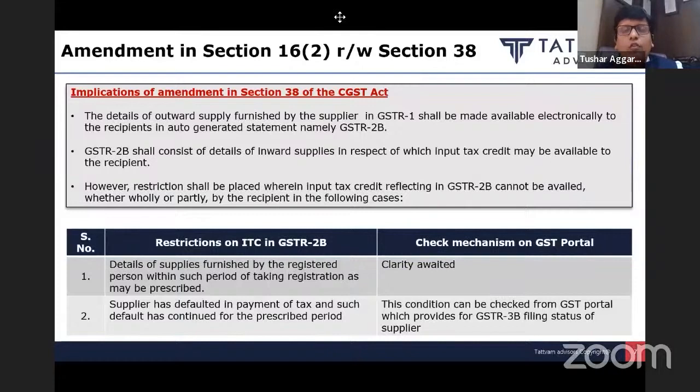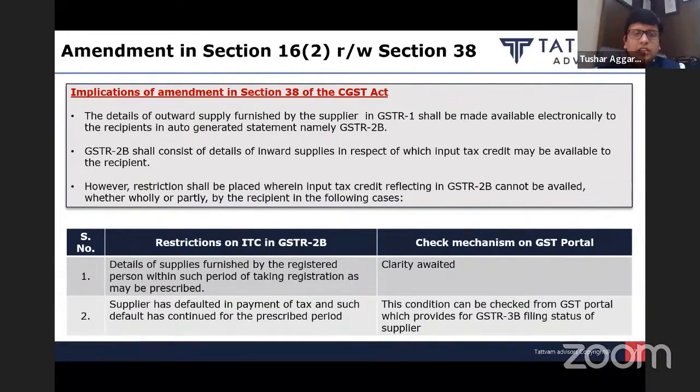And in what circumstances will ITC not be available? That they have provided under section 38 subsection 2. There are 6 cases which they have provided that ITC will not be available to the recipient, even if it is auto-populated in GSTR-2B. I repeat, very important. Even if you are able to see the invoice on your GSTR-2B, still in 6 cases, ITC will not be available.